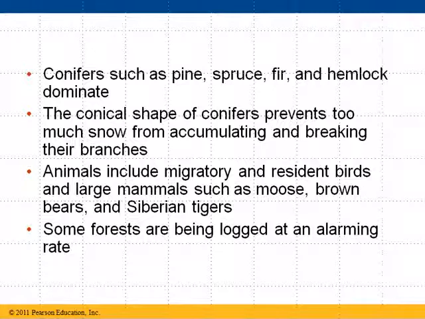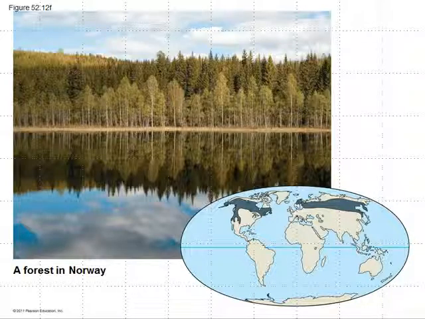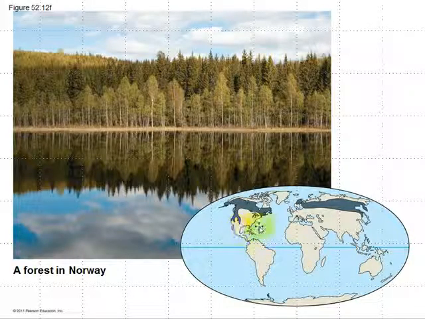Some of these areas of our world have been changed quite a bit by man because of logging. We have cut down tremendous numbers of trees in some of these forest areas. So this would be in Norway, but if you look at the map, you can see a huge chunk of our Earth that's covered in these northern coniferous forests, or taiga.